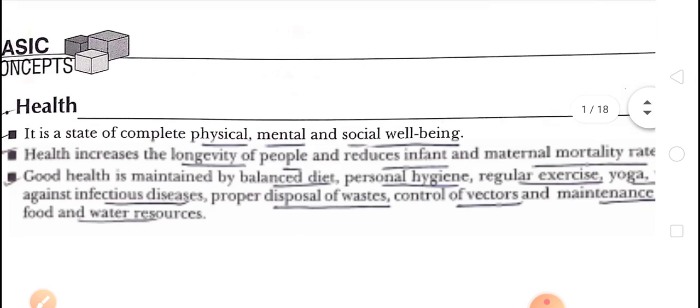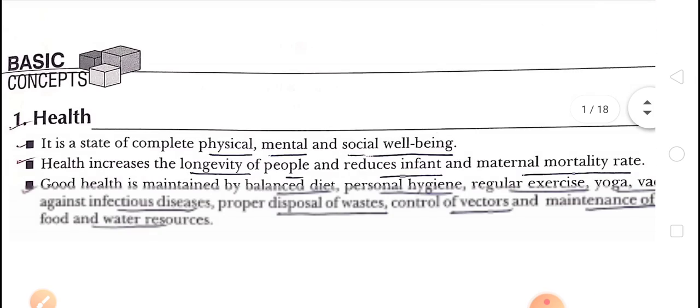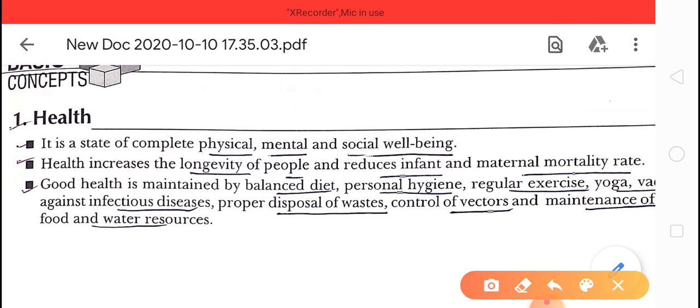You can see on your screen, that is health. As I told you, it is a state of complete physical, mental and social well-being. Okay, health increases the longevity of people.